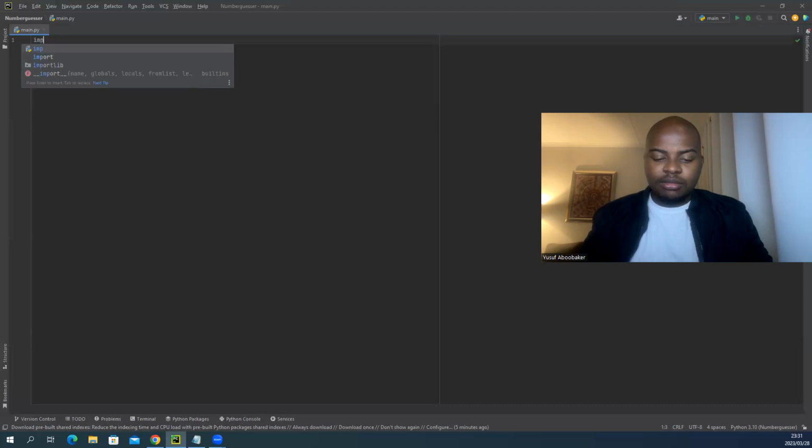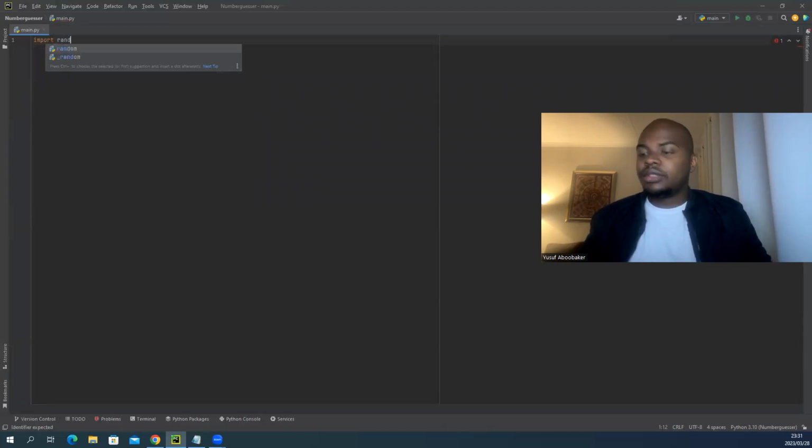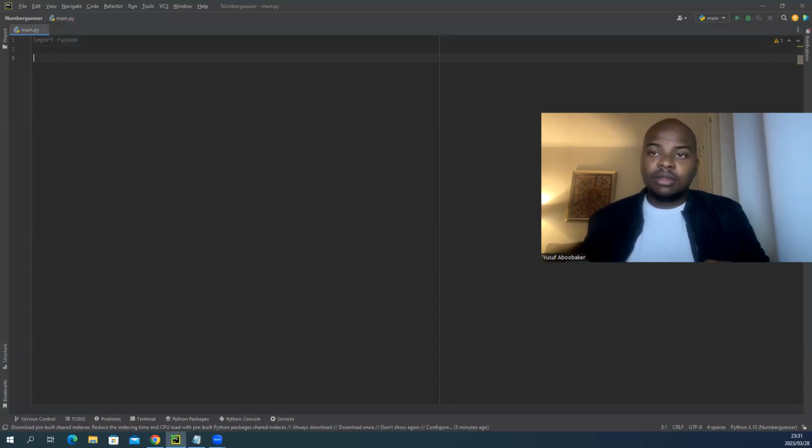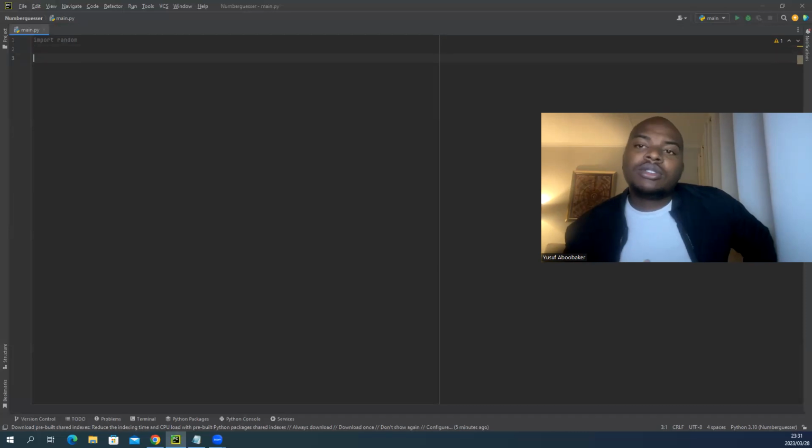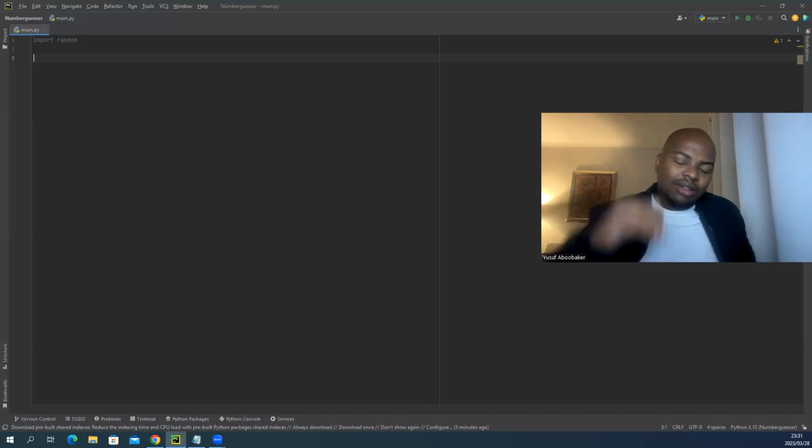Okay. So import random. Basically it's imported now. Okay. So just to make sure the numbers don't go crazy, because you can imagine a number can be guessed from whatever to whatever, I'm gonna allow the user to set a cap, okay? So basically it's the highest number that it can go, okay?